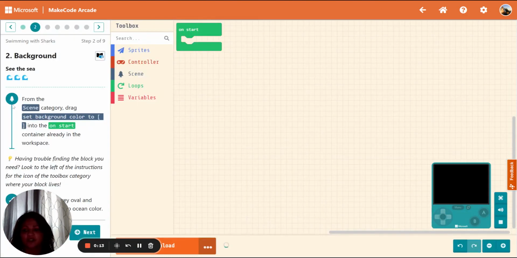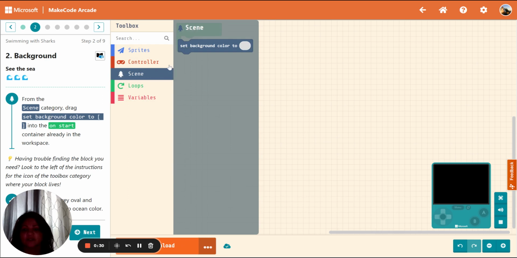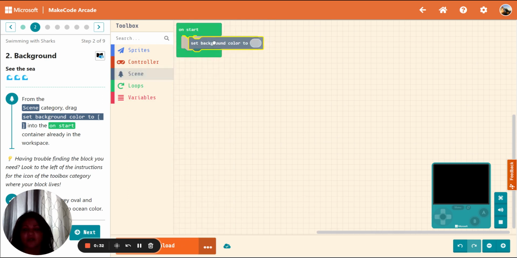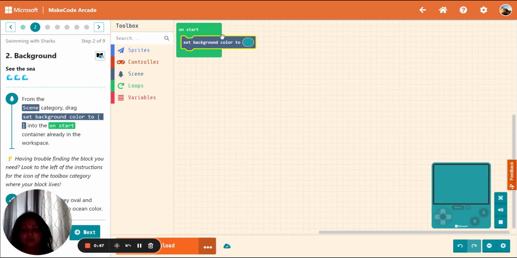So using the box on the left-hand side, it tells you from the scene category, drop the set background color. So we're going to do that exact same thing from the scene category. So we have a range of options here. We're going to use the screen, click on it, set the background color here, and it tells you you're going to choose the background. Since it's sharks in water, we're going to set it to blue, and we're going to put that in the set block.